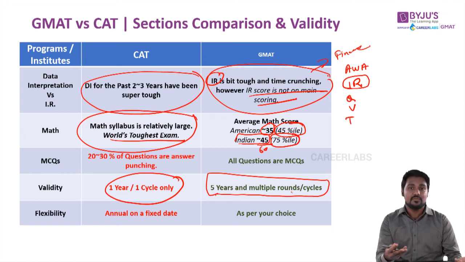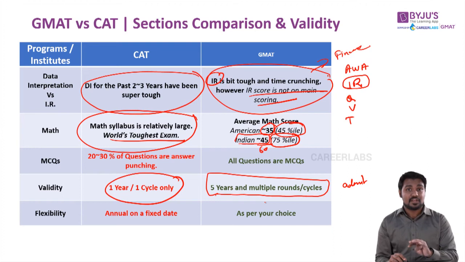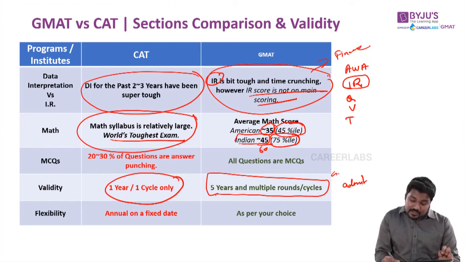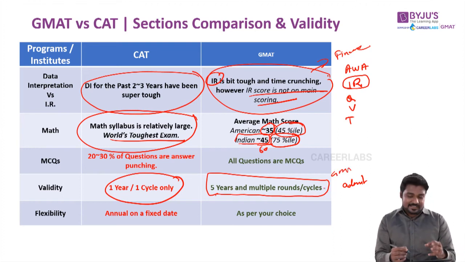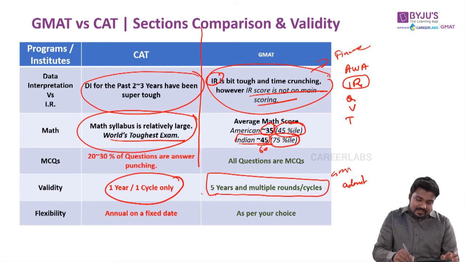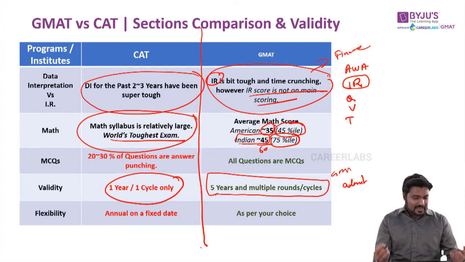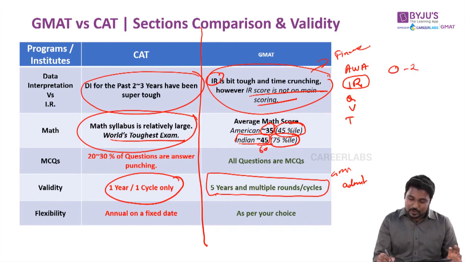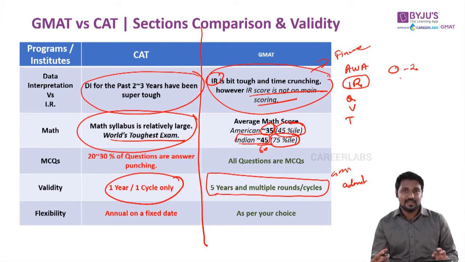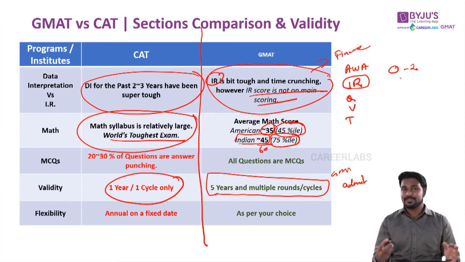For example, even if you apply for a B school and don't get an admit from one of the very good B schools, absolutely fine. Why? Because your scores are valid for 5 long years. So you have 4 more years of application rounds. You can use the same GMAT score and apply again. So you can see that there are much more advantages compared to the CAT exam. So again, can we conclude very easily that GMAT is much more recommended than CAT? At this point of time, we can clearly see that the score is 0 and 2. GMAT is relatively easier and also has much wider options.